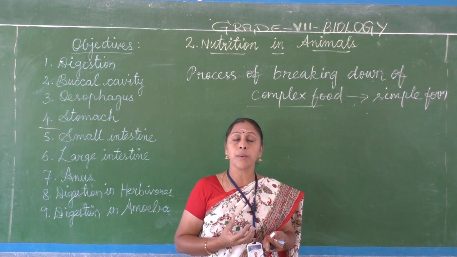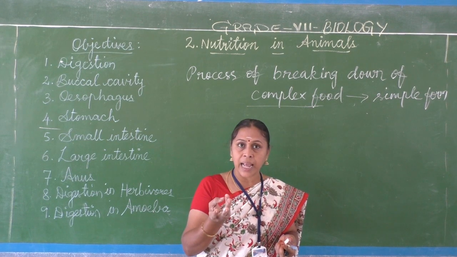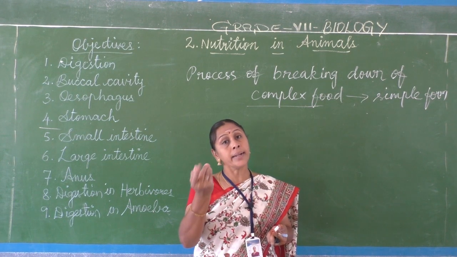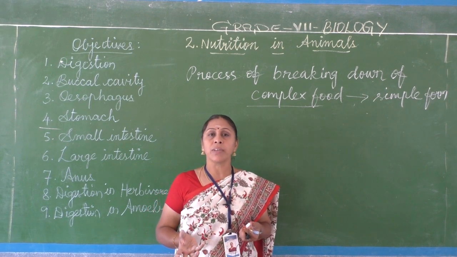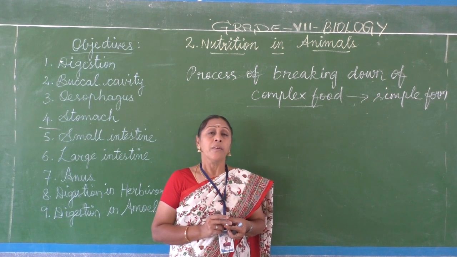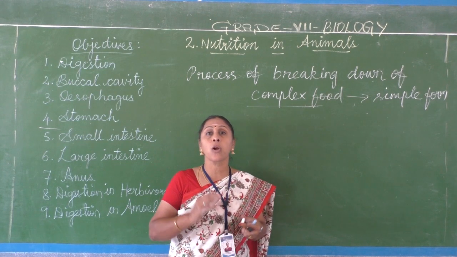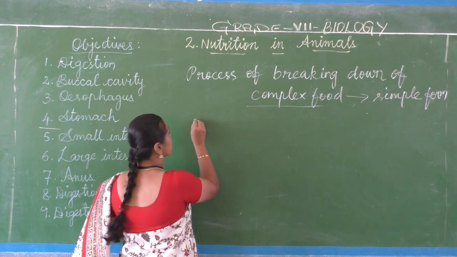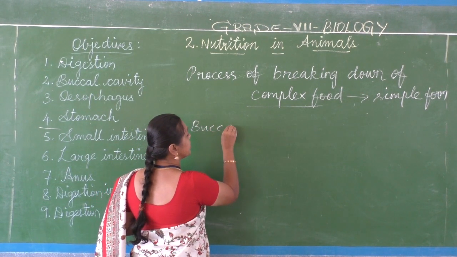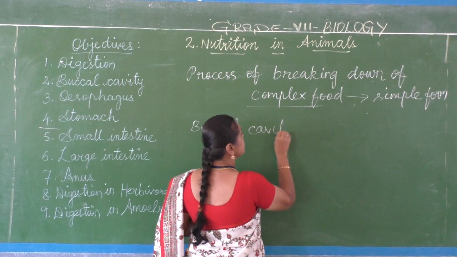What are all present in the buccal cavity? Salivary glands, teeth and tongue. The salivary gland secretes saliva, which contains an enzyme that helps to convert carbohydrates into simple sugars. So in the buccal cavity, what happens?